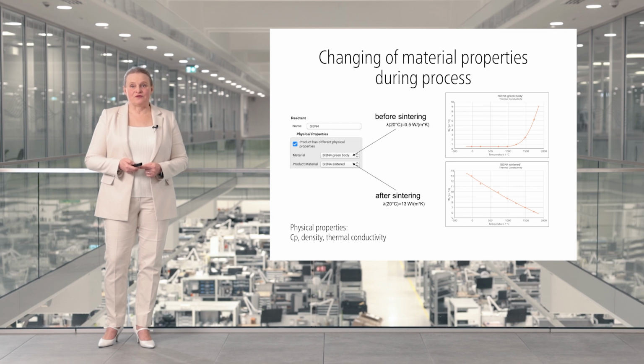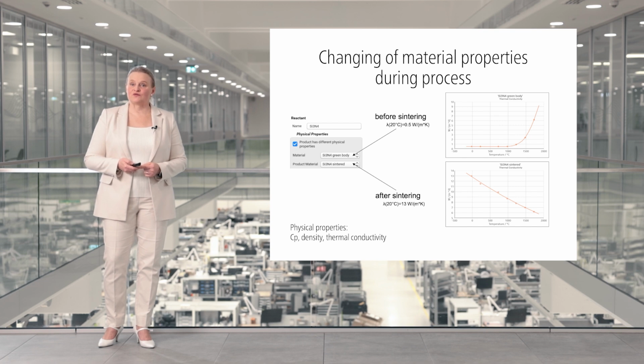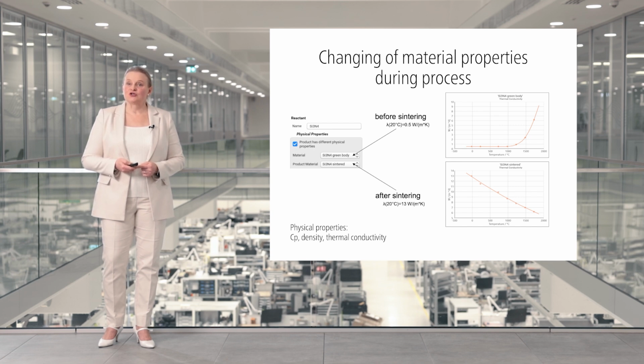If the final product has physical properties that differ from the physical properties of the initial material, then the software considers both materials. In this case, the software uses the changing concentrations to determine the current properties of material at each time point.